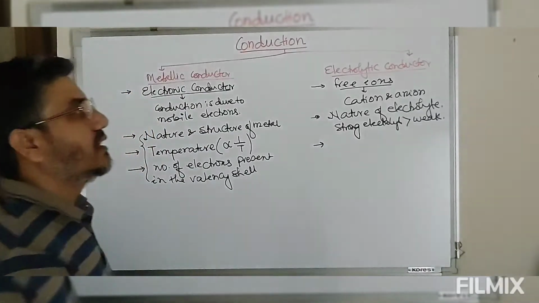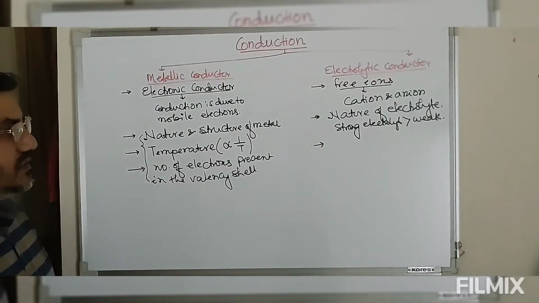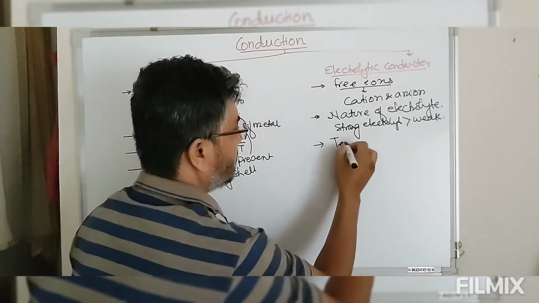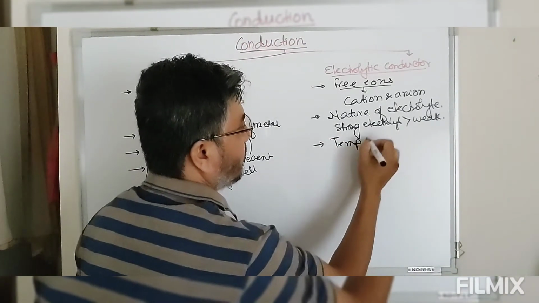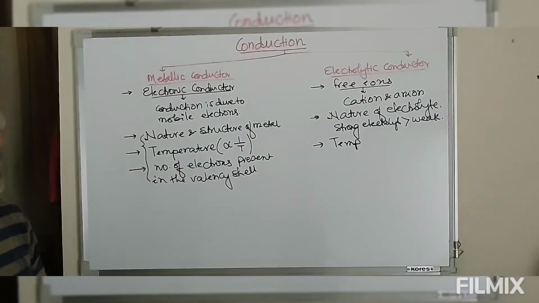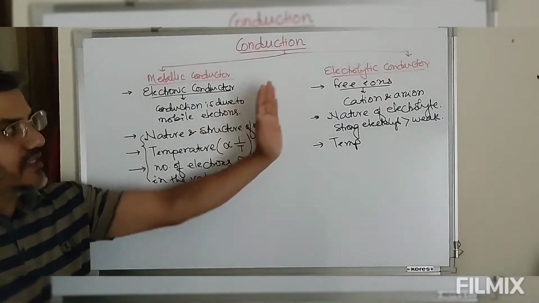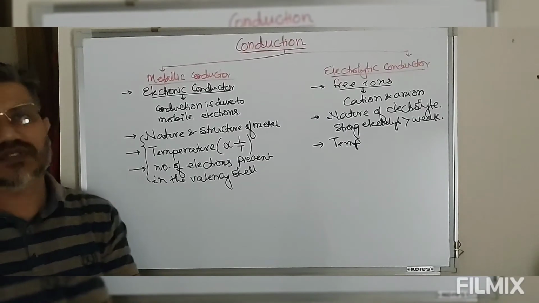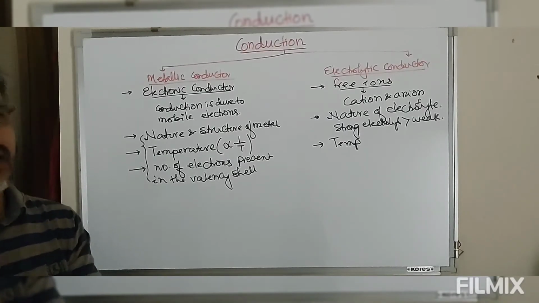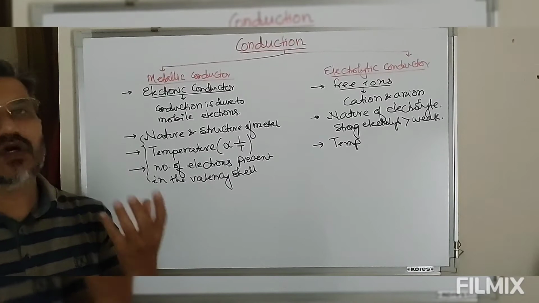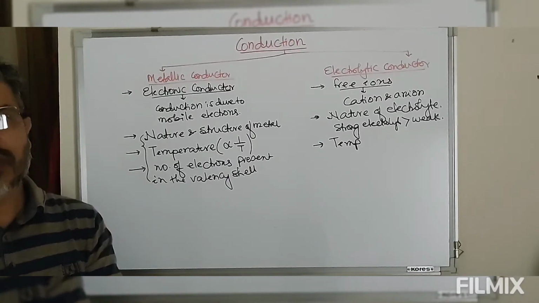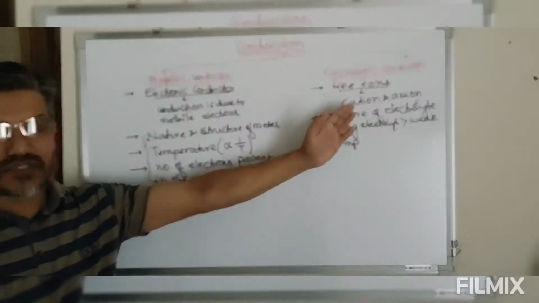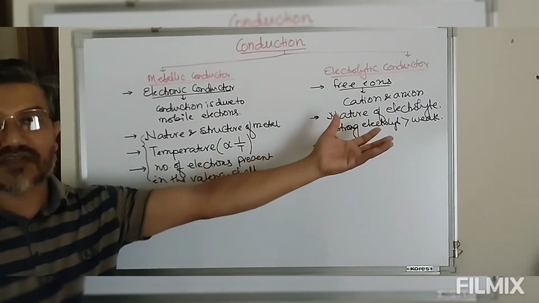This electrolytic conduction also depends on temperature. Now let's see how. If we increase the temperature, then the viscosity of the solvent will decrease, and these ions will also move with faster speed.